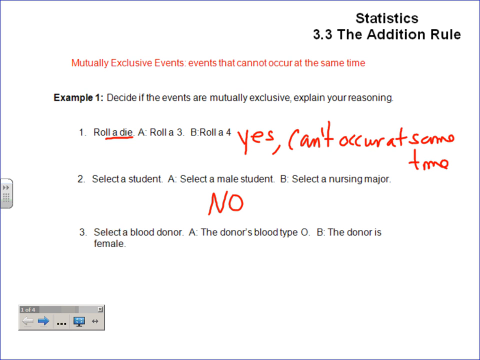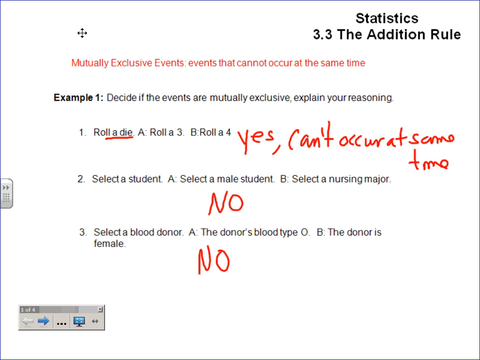And how about event A down here for number 3, that a donor's blood type is O and that the donor is female. Can that happen at the same time? Yeah. Now, if I said the donor's blood type is O and the donor's blood type is A, well, that's not going to happen, right? But O and female, that can happen at the same time. So no, they are not mutually exclusive. And as you've noticed, whenever we've made a very big distinction in any of these vocabulary words, it's because if you know this information, it can save you some time in your calculations. And that's why we make these distinctions.